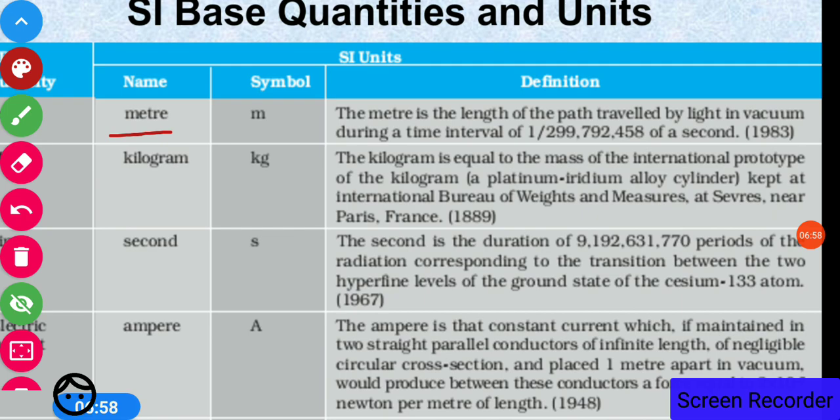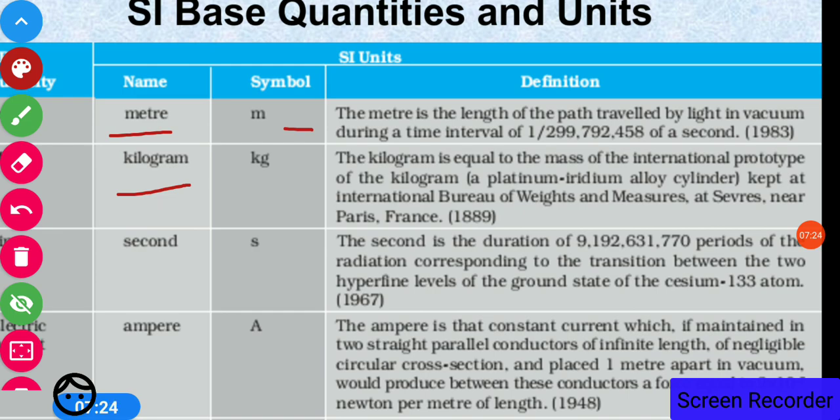That is the meter. Meter is the length of the path traveled by light in vacuum during a time interval of 1 by 299792458 of a second. This definition of the meter was taken in 1983. So this length is accepted universally.